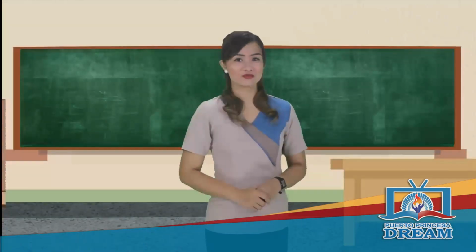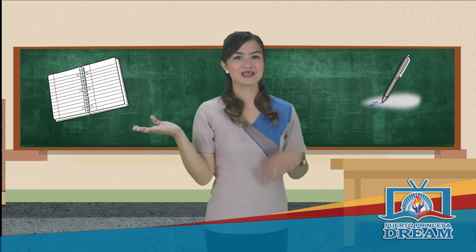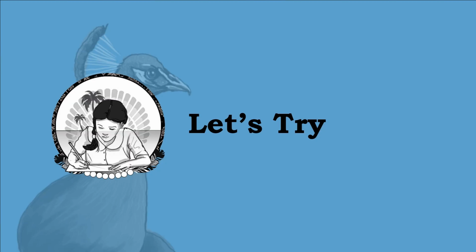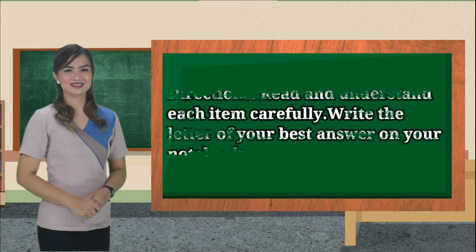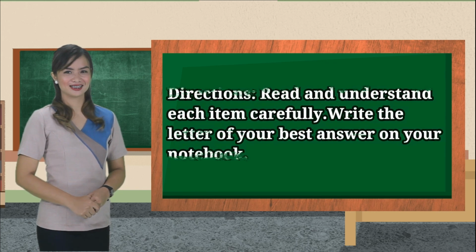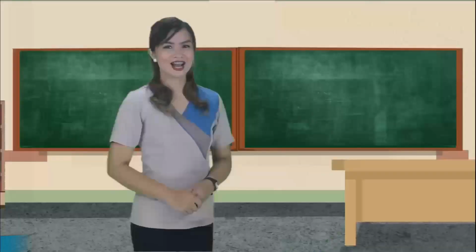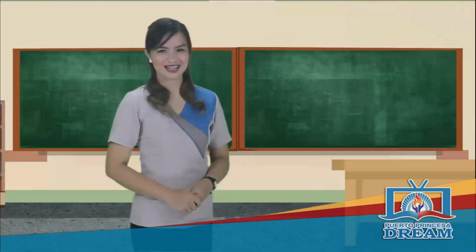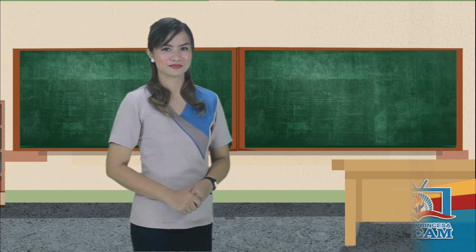Now that you know the objectives of the lesson, kindly bring out your notebook and pen. Directions. Read and understand each item carefully. Write the letter of your best answer on your notebook. Are you ready? That's great! We have 5 numbers for let's try, and you will be given 3 seconds to answer each item.